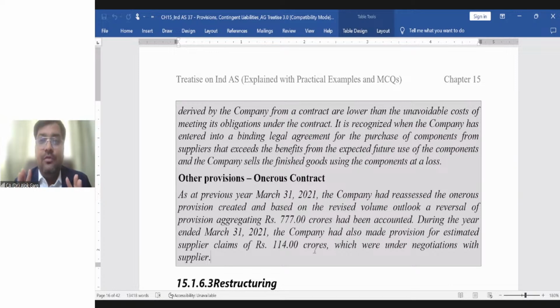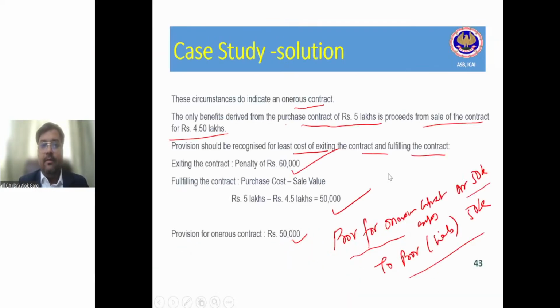So my objective is just to let you know that practically companies are creating accounting policy for onerous contracts, and the companies are also providing disclosure of onerous contracts. Clear? Is it clear, friends? I hope it is clear to all of you. Let's come back to the PPT again. Is it clear to all of you?